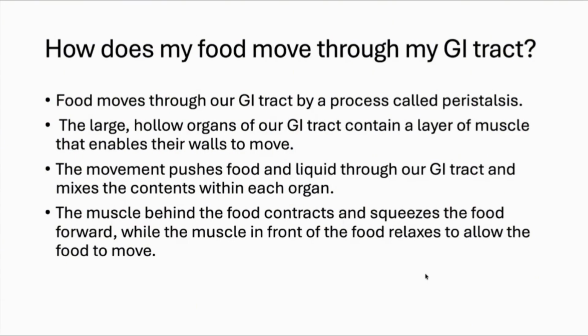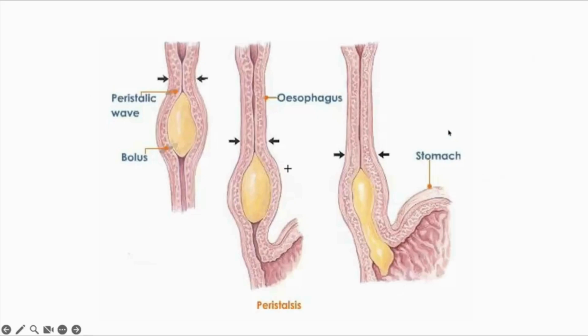How is it moving? The large hollow organs of our gastrointestinal tract contain a layer of muscles that enables their walls to move. So the movement pushes food and liquid through our tract and mixes the content within each organ. The muscle behind the food contracts and squeezes the food forward, while the muscle in front of the food relaxes and allows the food to move. This movement is what we call peristalsis. This picture clearly shows the peristaltic movement of the food.